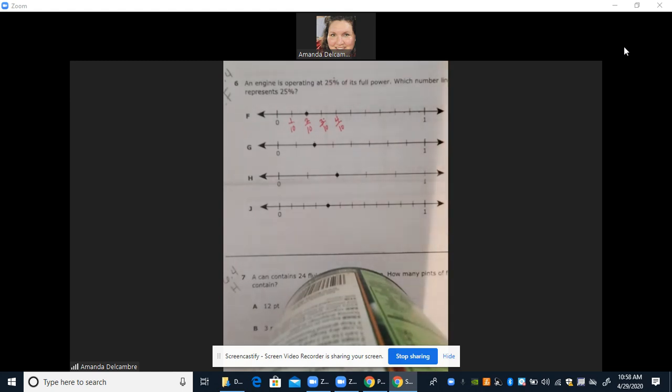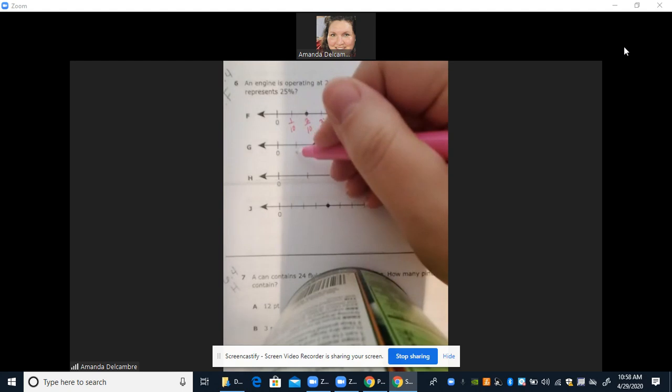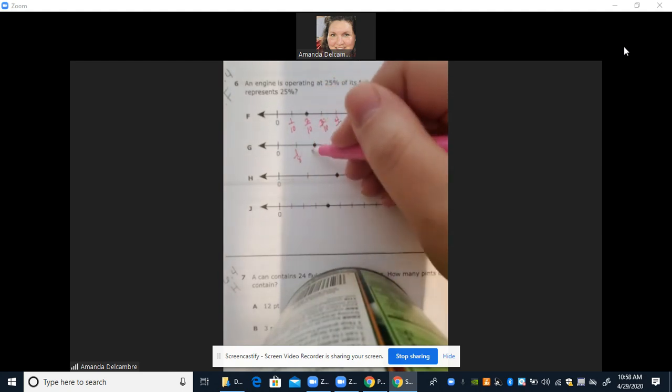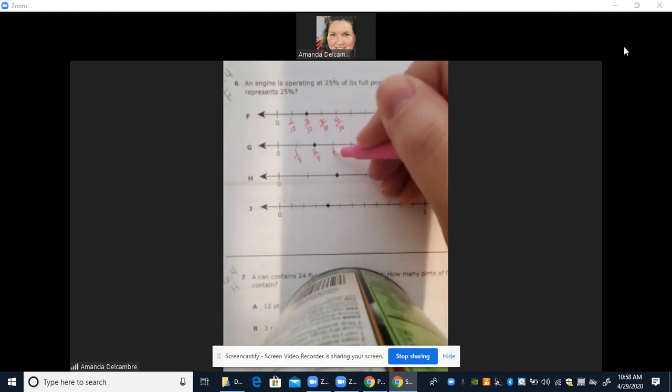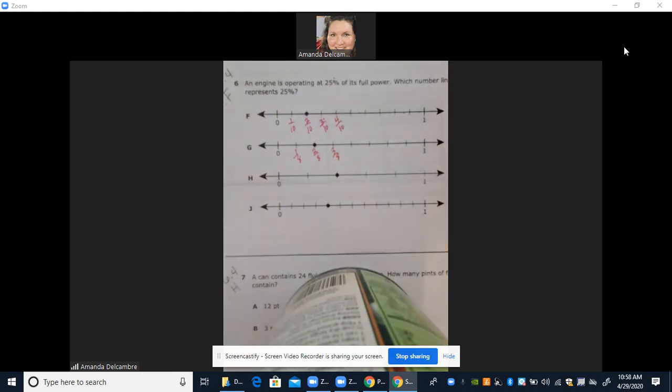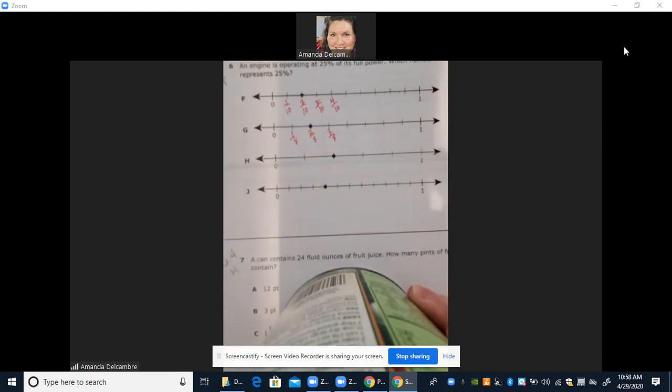If we look at letter G, it's 1, 2, 3, 4, 5, 6, 7, 8 spaces that it's broken into. So we have 1/8, 2/8, 3/8, and we're going to stop right there because we're just looking and seeing where the dot is, what fraction it's at.